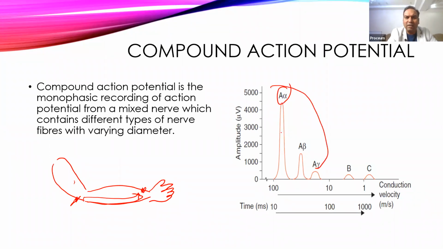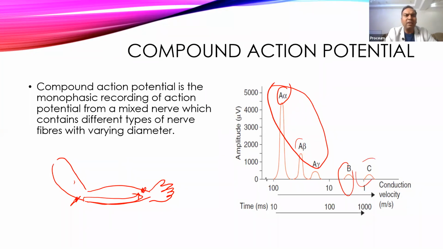So these all three are the A fibers, and they are again divided into three groups: alpha, beta, and gamma. So alpha is one of the fastest nerve fibers, for example the alpha motor neuron. And these all are examples of myelinated nerve fibers. Then A beta fibers are also faster, but not as fast as alpha. Then there is A gamma, which is much slower as compared to alpha. Then come to the much thinner but myelinated nerve fiber B, which has a very slow conduction velocity and comes a little after A nerve fibers.